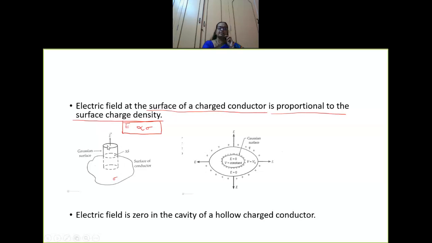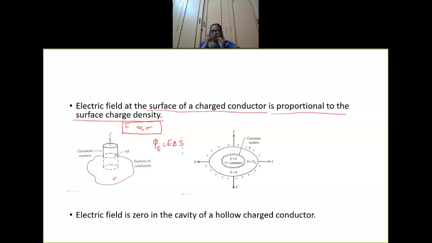Here the electric field vector is normal, and you consider a small surface which is on the surface of the conductor itself. See here, this dotted line, we consider a small surface area. What will be the value of flux here? Psi of E is equal to E into del S, that is E dot dA. I will substitute E del S.